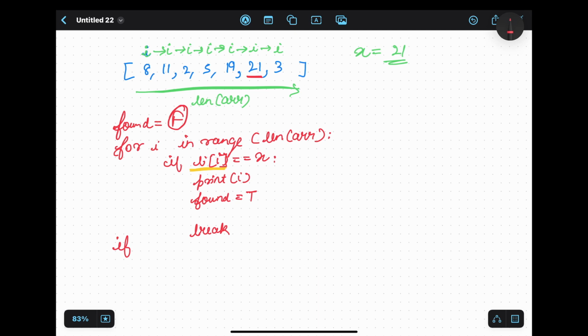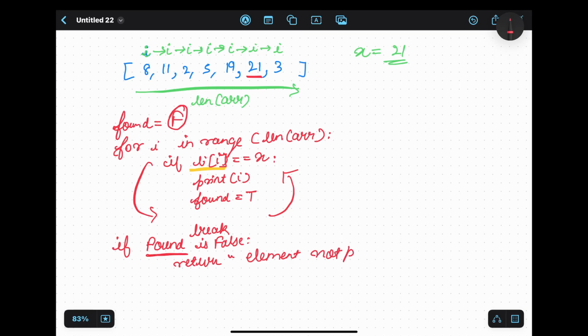But if found is false, this basically means after going through this part of the loop again and again through the whole length of the array, if the value of found is still false, then we'll straight away return element not present, because it makes sense, right? If the element was present, it would have been seen in this particular loop above, but since it's not present, we will straight away print element not present. Now we'll go forward and check how to code this.